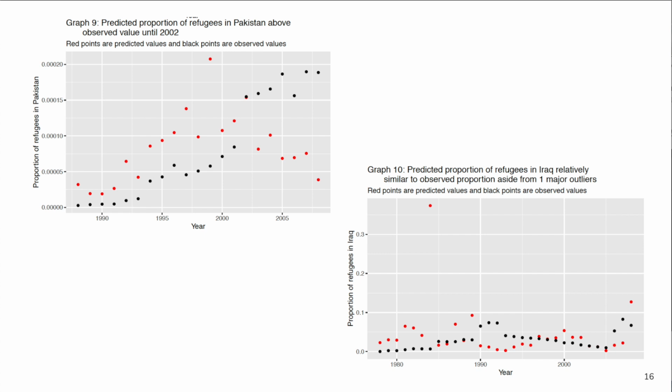Overall, the predicted proportion of refugees based on the linear model from the data of the whole Middle East is hit or miss for each individual country, with the model being representative for some of the countries and not as much for the others.